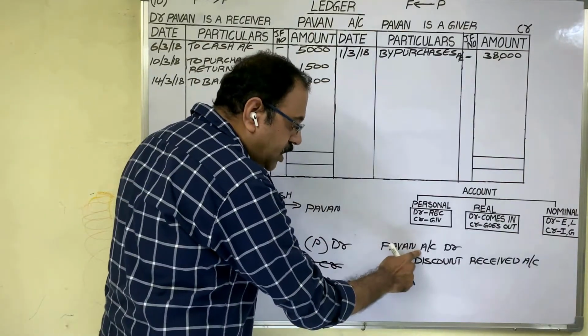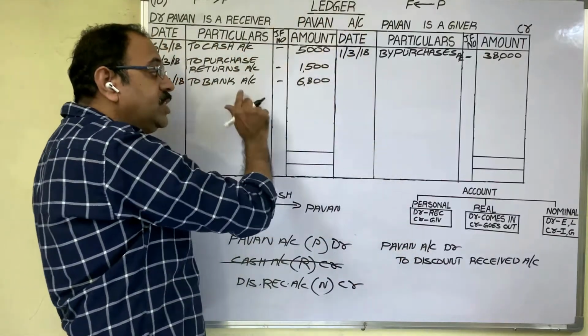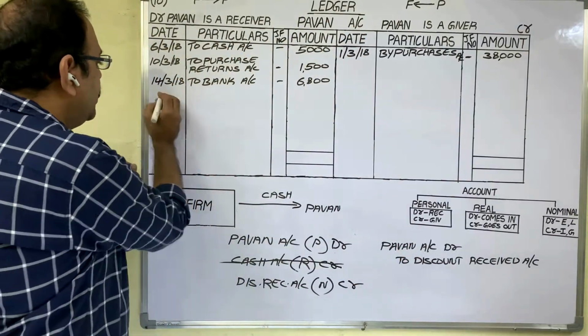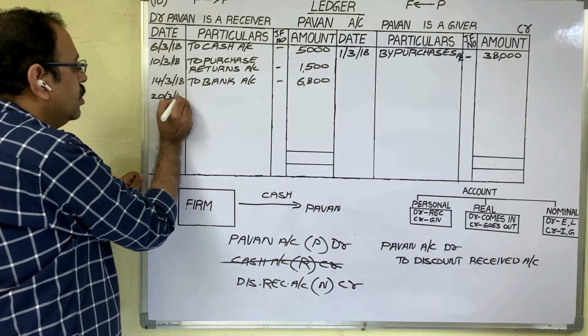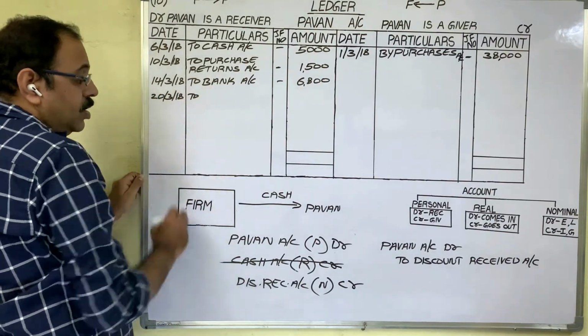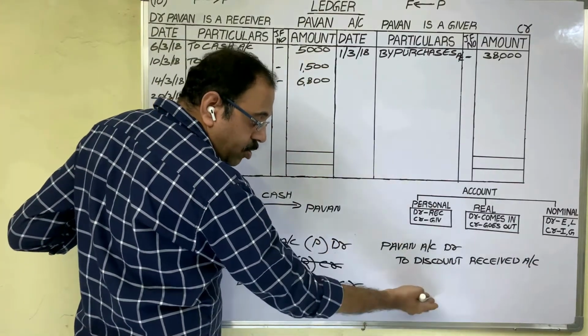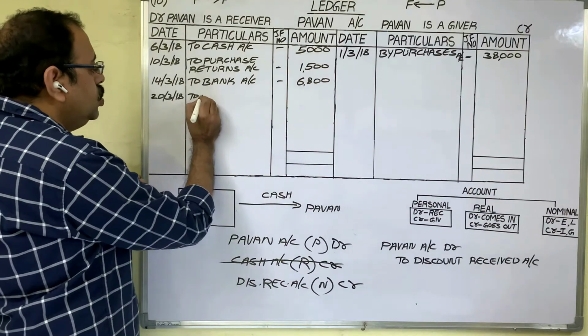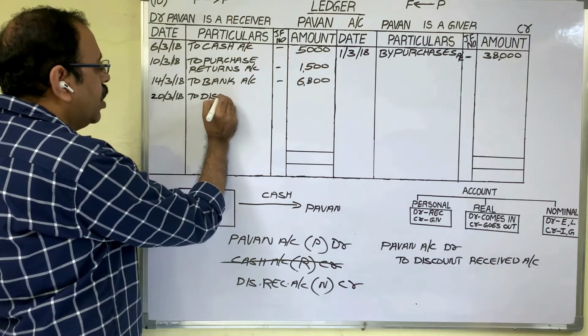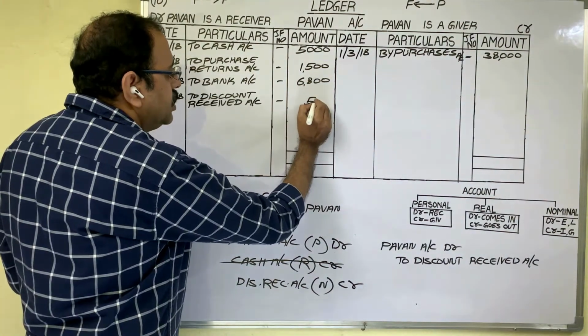As Pawan account is debited, we should post this on the debit side of Pawan account. Transaction date is 20 March 2018. To, in Pawan account, the other account name we should write, that is discount received. To discount received account, 500 rupees.